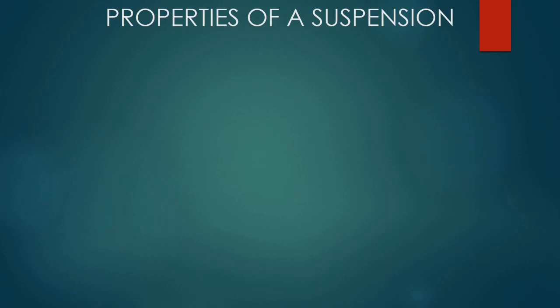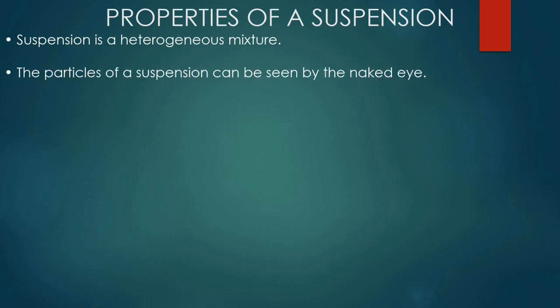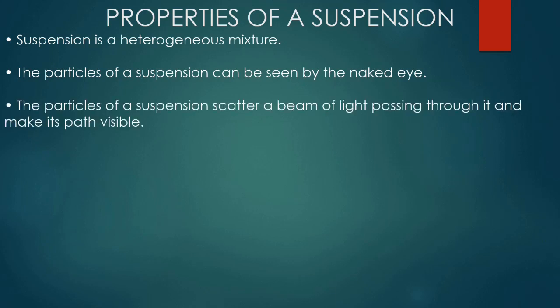The properties of suspension. Suspension is a heterogeneous mixture, which means it does not have uniform composition throughout. The particles of a suspension can be seen by the naked eye. You can see the particles of chalk in the water. The particles of a suspension can scatter a beam of light passing through it and make its path visible.